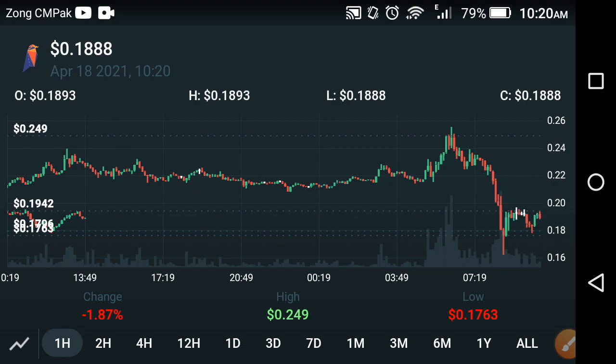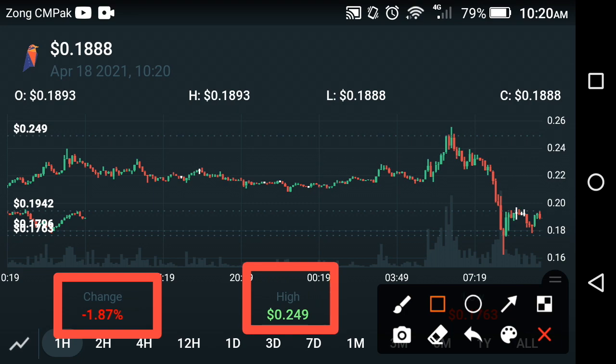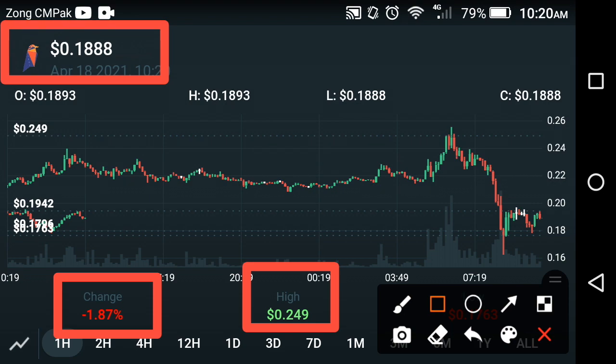As you can see here, a very bad fall for Ravencoin. Also, the change is negative 1.87%, and the high price of Ravencoin is 0.249 USD in the last 1 hour, friends. If you look at the current price of Ravencoin in the crypto market, the current price is about 0.1888 USD, friends.